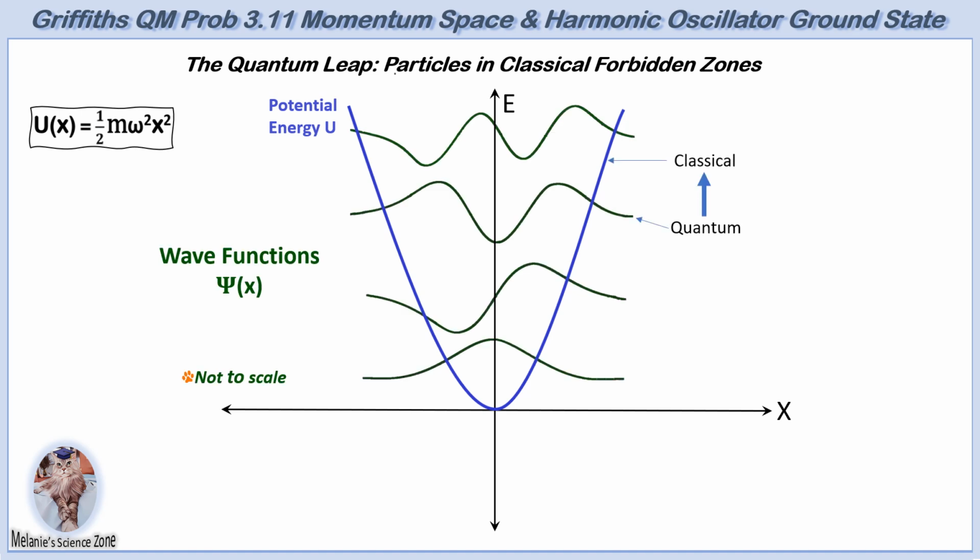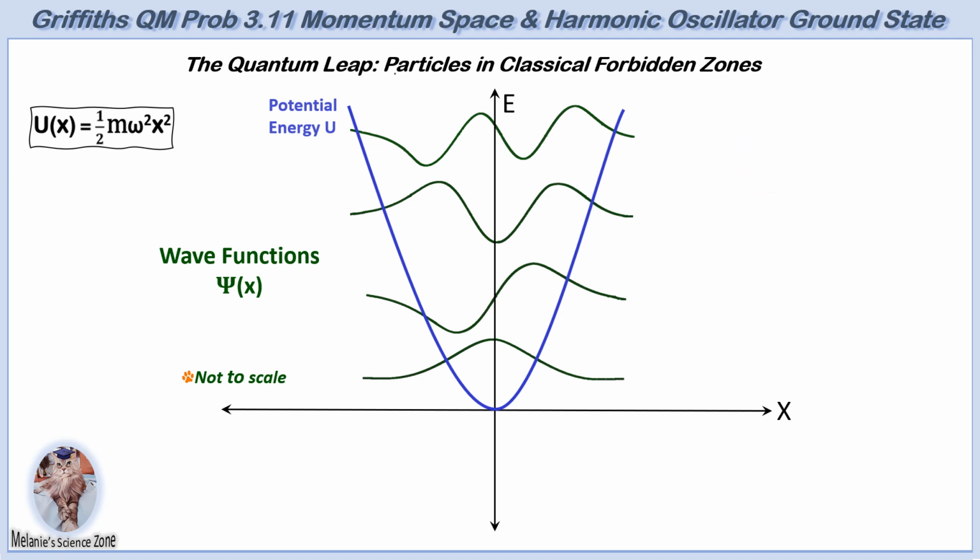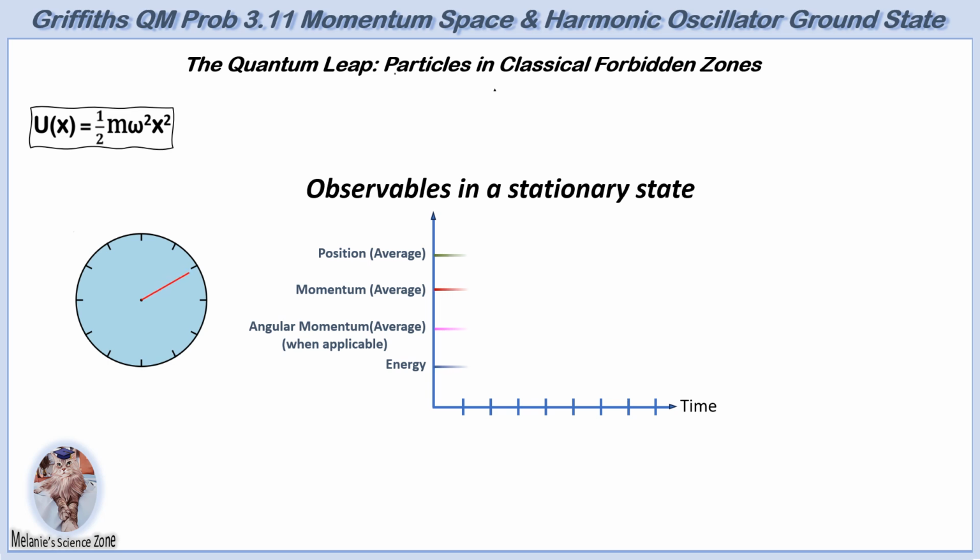The green curves depict wave functions psi of x, representing quantum states associated with different energy levels. Psi of x is a complex-valued function that describes the quantum state of a particle in each quantum system. Wave functions can be used to determine the probability distribution of where the particle is likely to be found or have a specific momentum. In a stationary state of a quantum system, measurable properties like average position, average momentum, average angular momentum, when applicable, and energy remain constant over time.